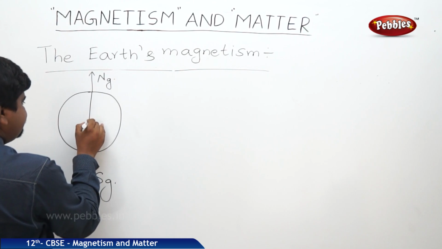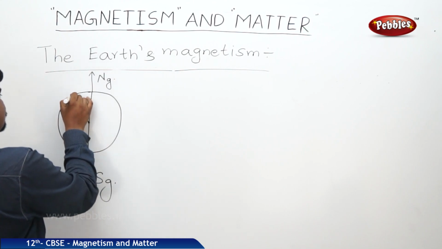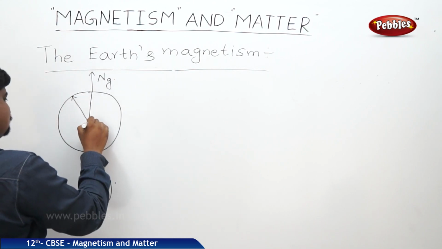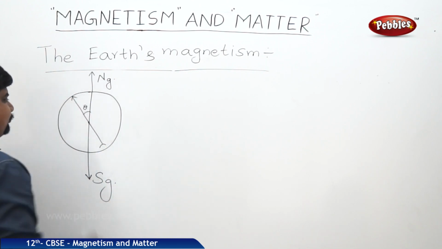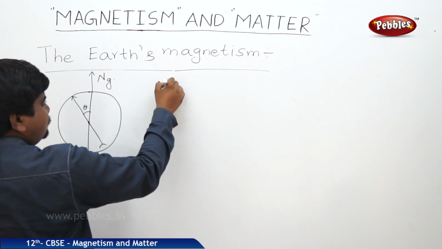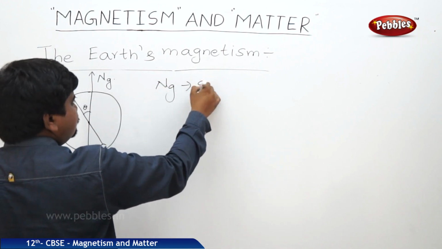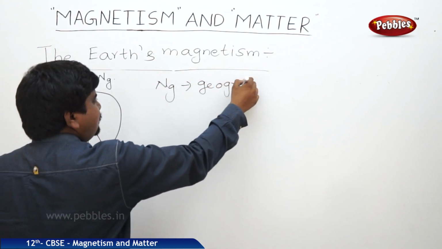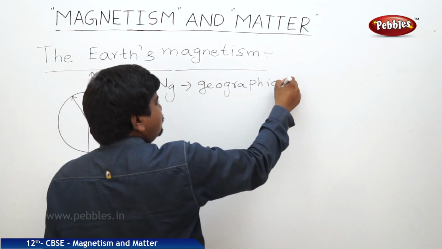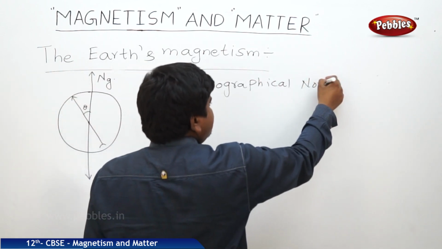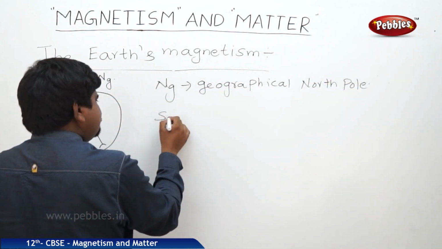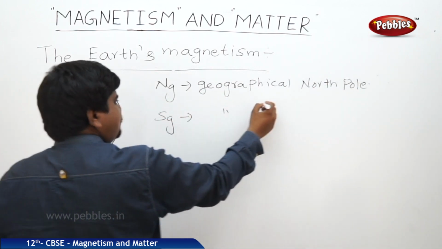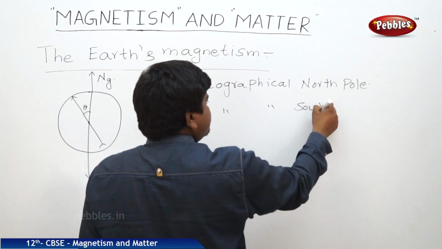This is the point of suspension. This is theta. NG is the geographical North Pole and SG is the geographical South Pole.